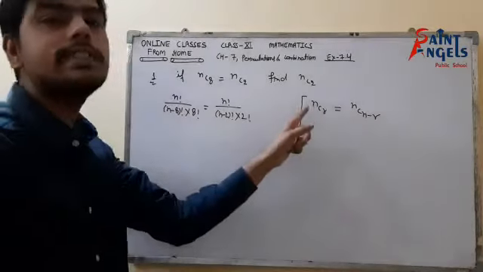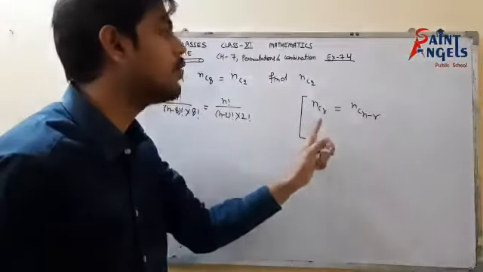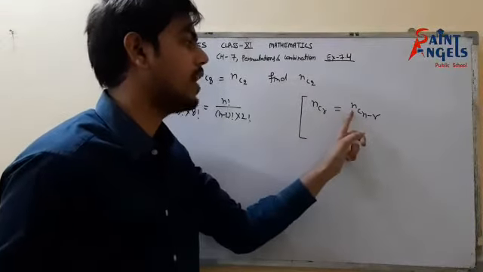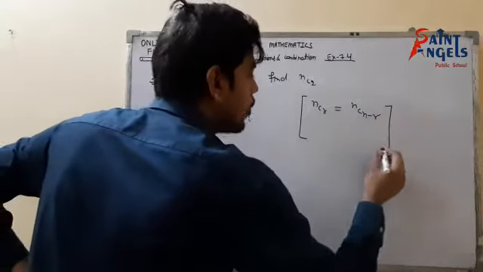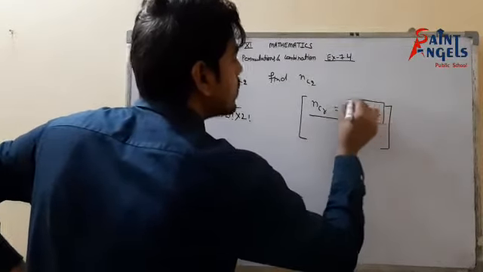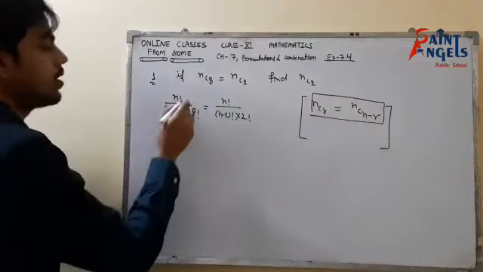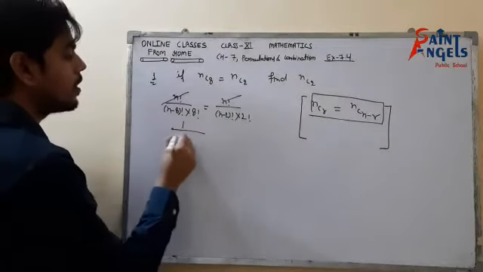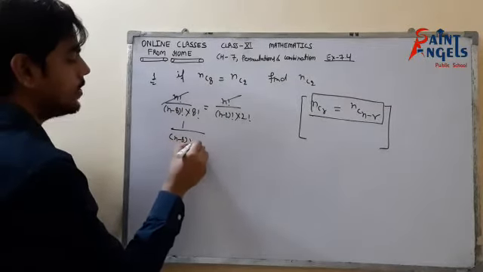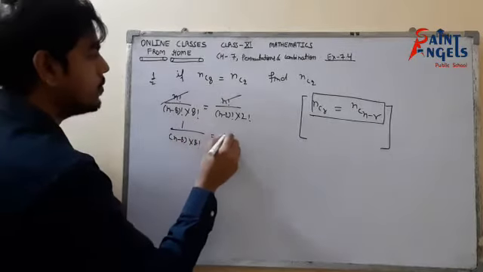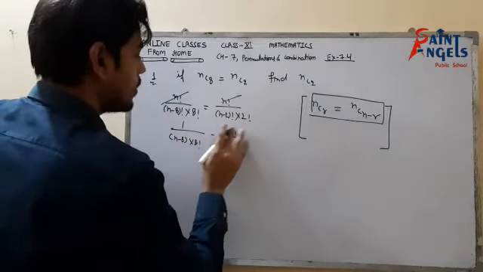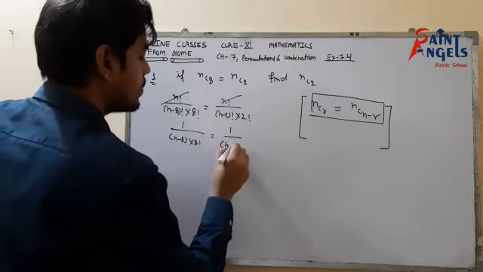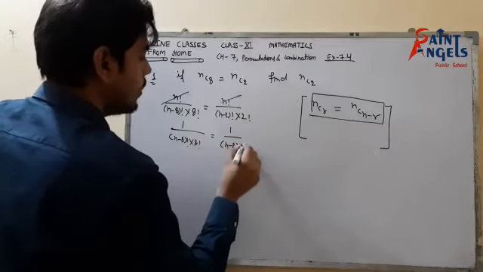The value of nCr will always be equal to the value of nC(n minus r). Now we will look at how important this is. That would be 1 upon n minus 8 factorial into 8 factorial, into n factorial, equals 1 upon n minus 2 factorial into 2 factorial.